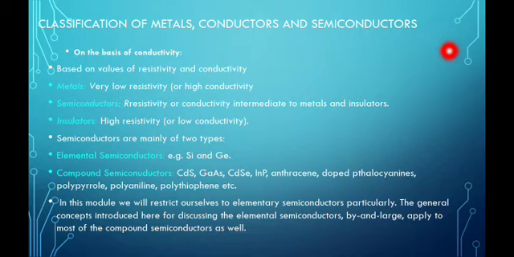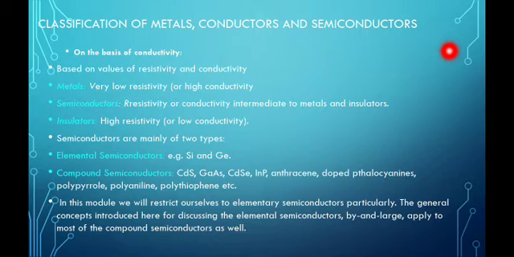First of all, classification of metals, conductors, and semiconductors. See, on the basis of conductivity, the metals, conductors, and semiconductors are classified. Since our fifth or fourth standard, we have studied that metals are highly conductive. Conductivity and resistivity are inversely proportional.